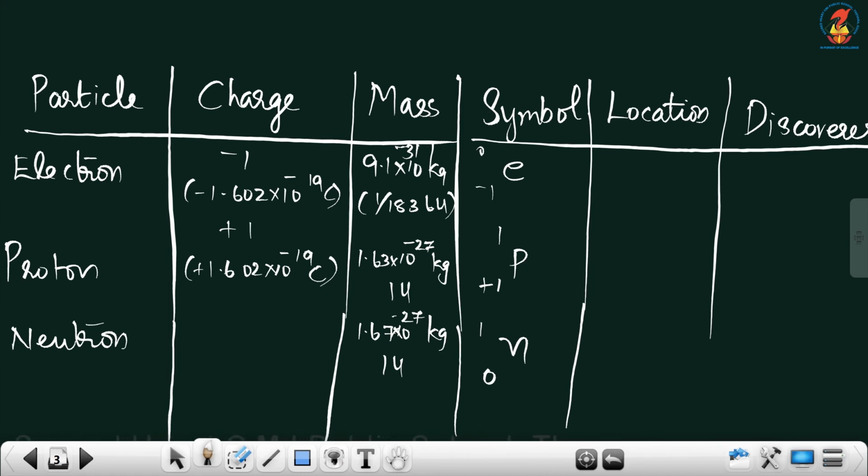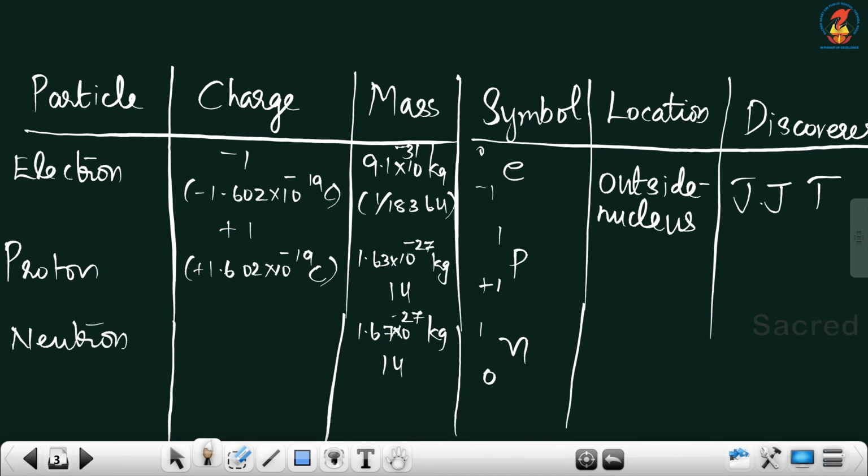And where is it located? It is located outside the nucleus. Outside the nucleus we can see the electrons. And who discovered the electrons? J.J. Thomson discovered electrons.